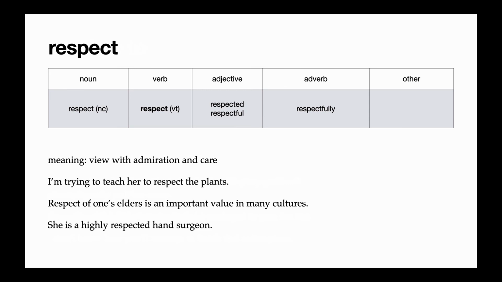So that means a lot of people think she is really great. So here, respected is describing the people who we respect. And respectful is describing the person who gives respect. So you could say to a child, it's important for you to be respectful. And the older people are respected.